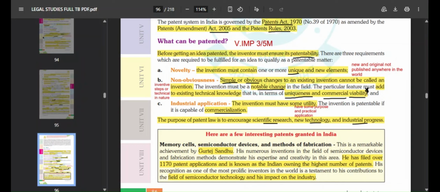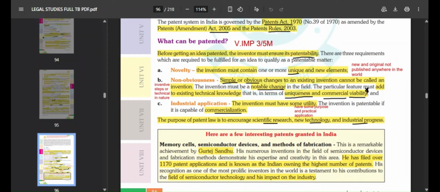Basically, the invention must contain one or more unique and new elements. It shouldn't be something that is already existing. It should be new and original. It should not be published anywhere else in the world. Second is non-obviousness.